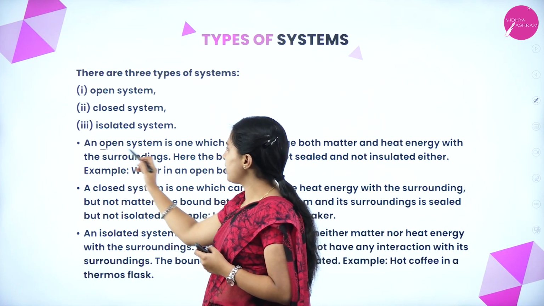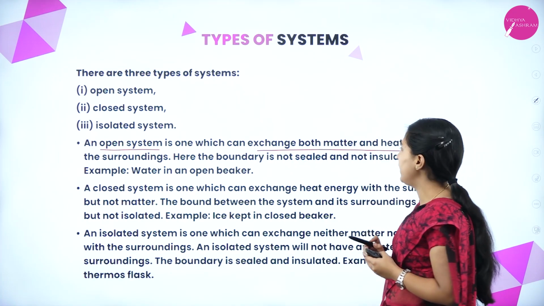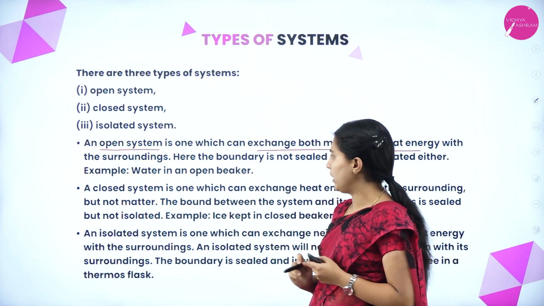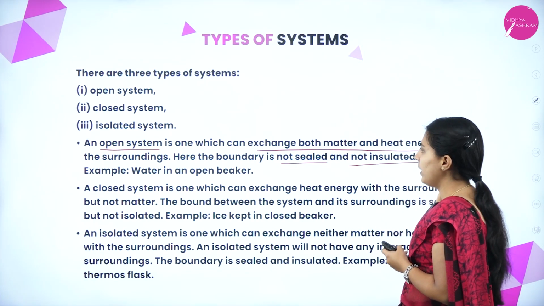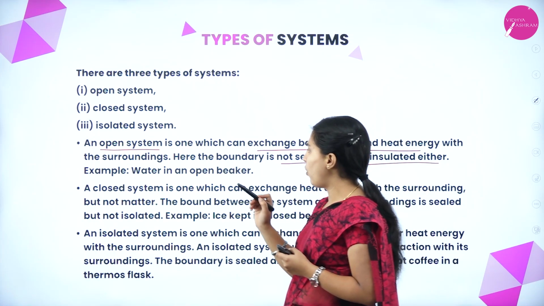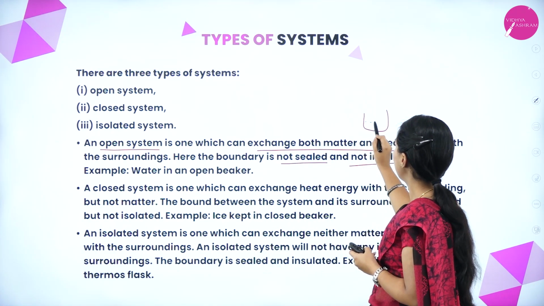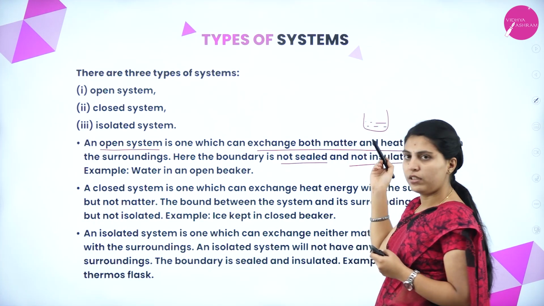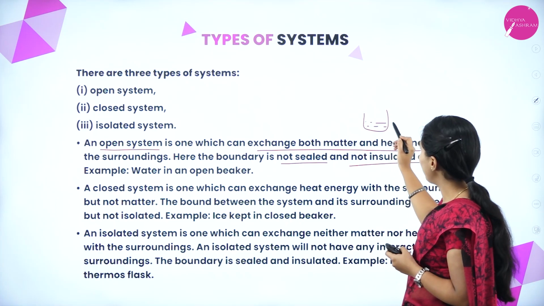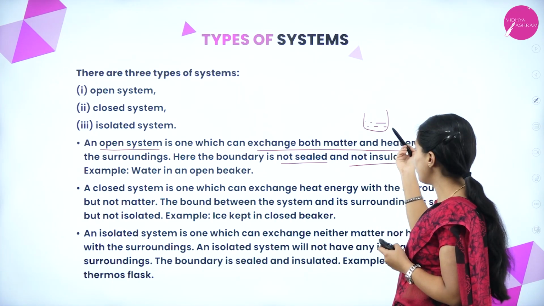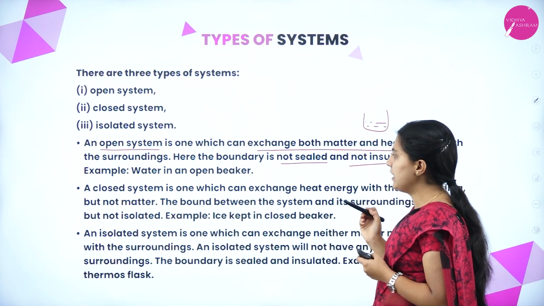An open system is one which can exchange both matter and heat energy with the surroundings. Here the boundary is neither sealed nor insulated. Example, water in an open beaker. Here, exchange of gas, matter and heat will take place between surroundings and system.